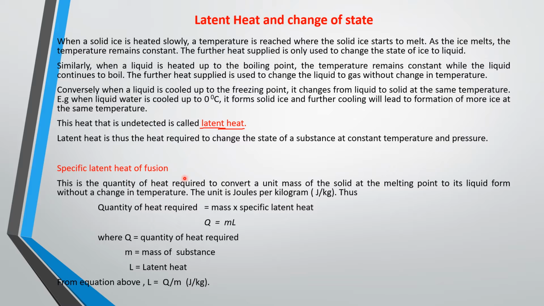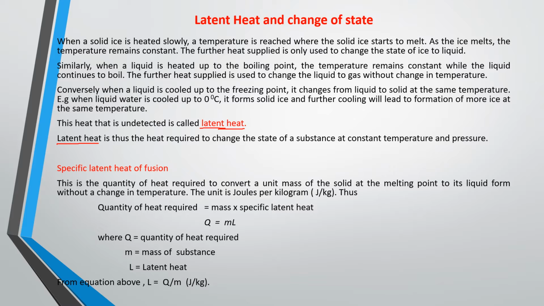Latent heat is required to change the state of a substance at constant temperature and pressure. The heat required to change the state of a substance at constant temperature and pressure is known as latent heat.